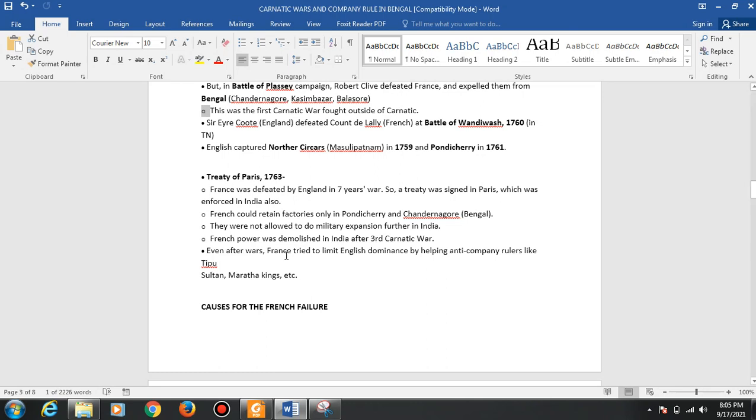Even after the wars, the French tried to limit English dominance by helping anti-company rulers like Tipu Sultan, Maratha kings, etc., to build strong opposition against the English.